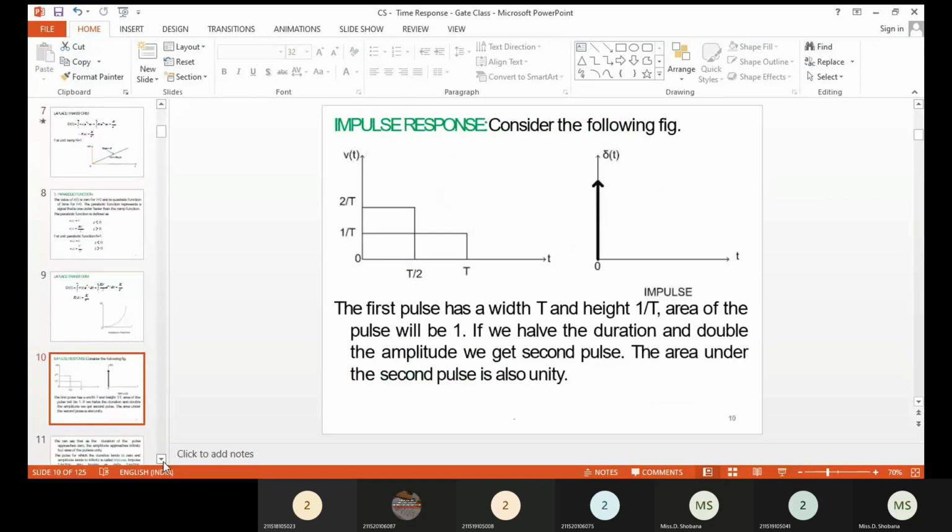And then we go for the impulse signal. The best example of an impulse is a sudden shock. Somebody pinches you, and only at that particular time we experience the pain. At that particular time the magnitude of the signal will be huge. After that we will not experience the pain, or after that the magnitude of the signal vanishes.